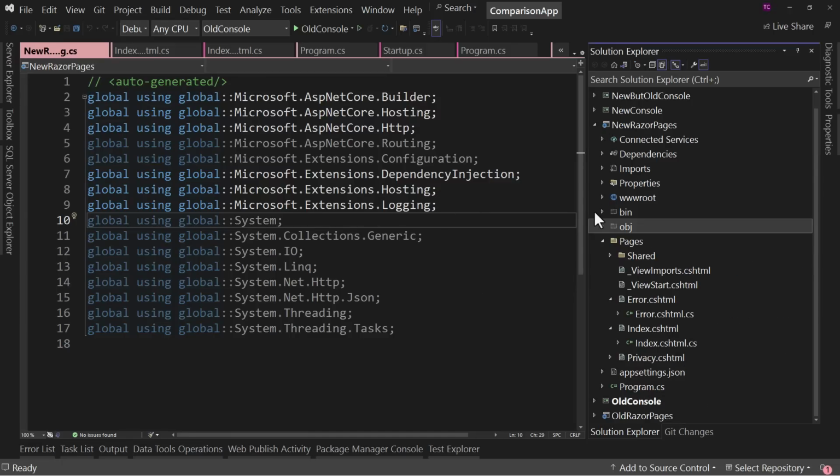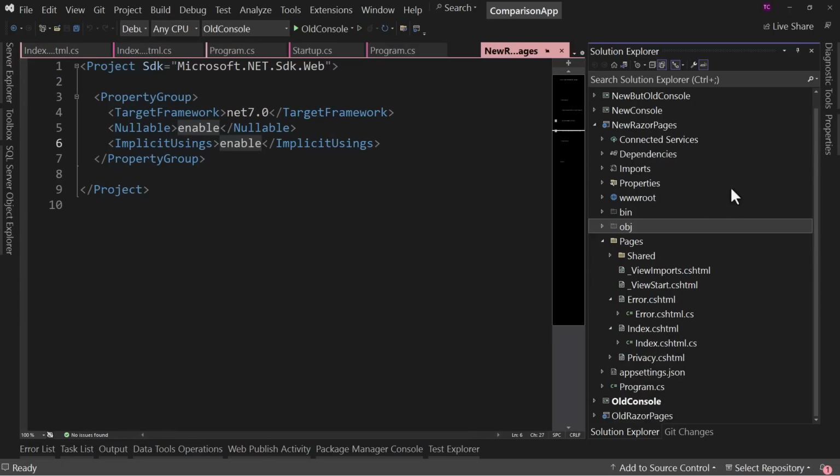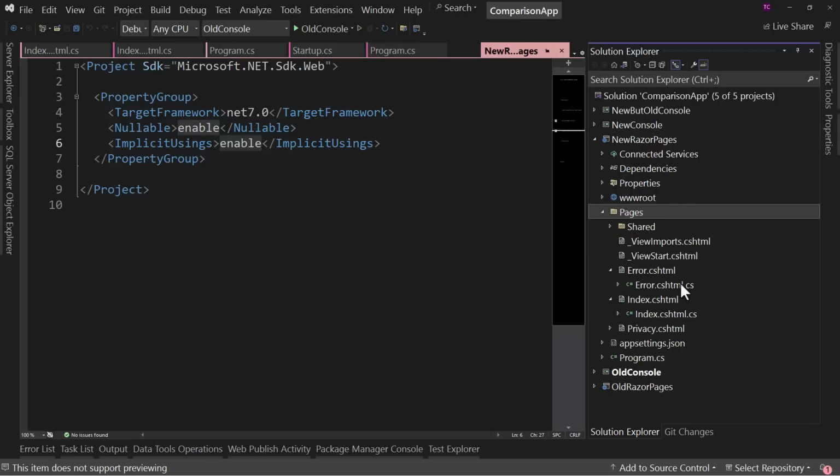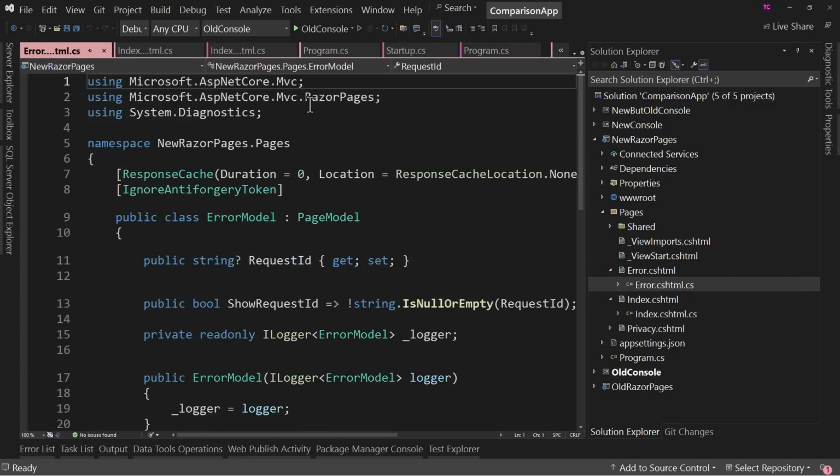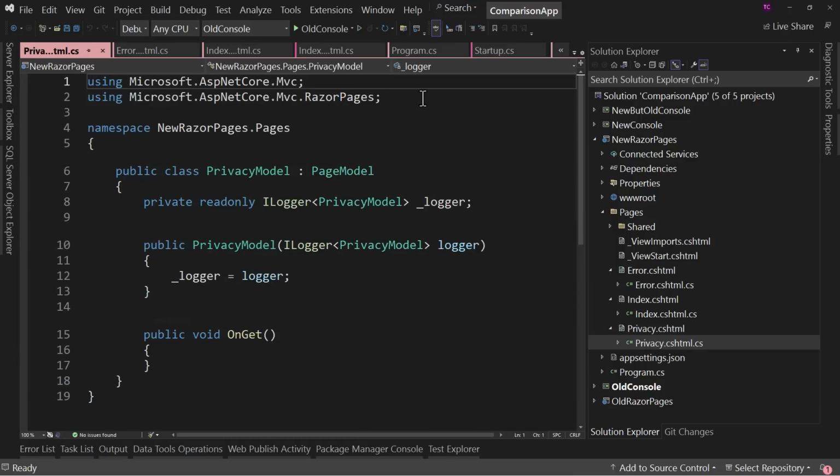But if you notice, and we can close this out. If you notice, let's turn this off, that in index.cshtml, we have these 2 entries. And up here, we have those same 2 entries plus a diagnostics one. And if we go down to privacy, we have those same 2 entries. And that's a repetition again. We're repeating over and over again, but not every class file has these, just the pages files have them.